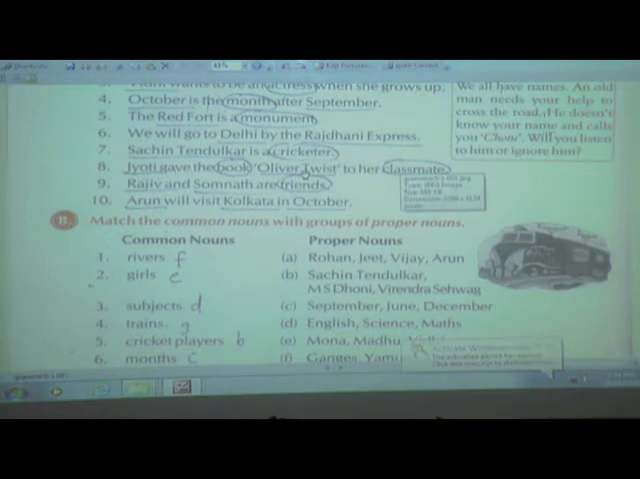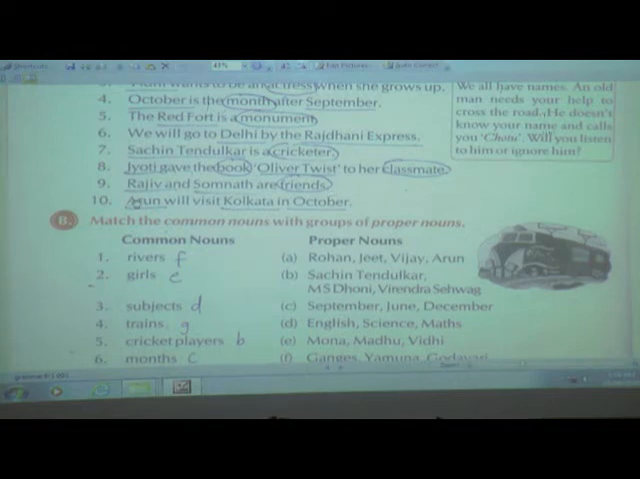They are the special names. Oliver Jyoti is the name of one girl, and Oliver Twist is the name of one book. So book and classmate are common nouns. Then, Rajiv and Somnath are friends.